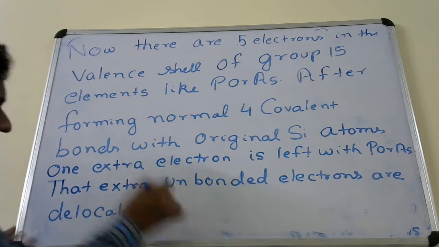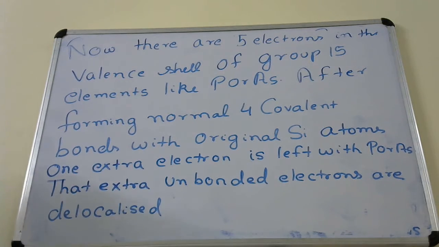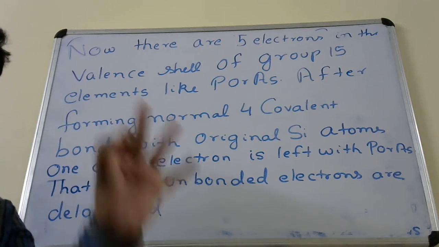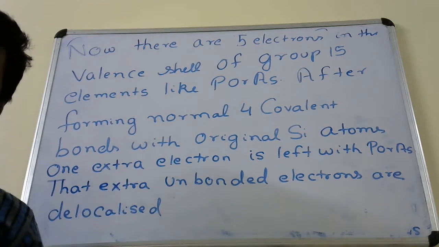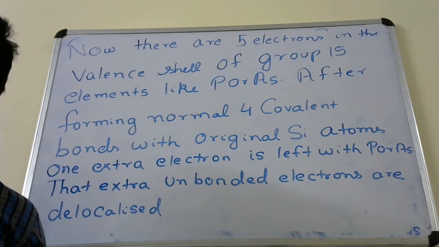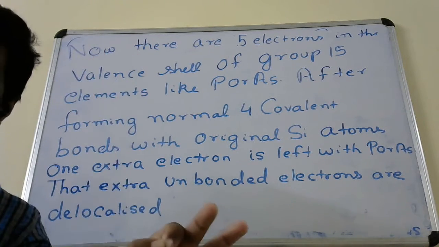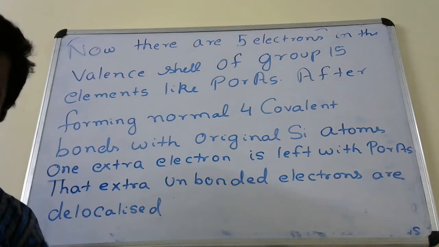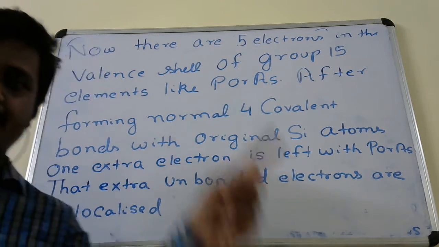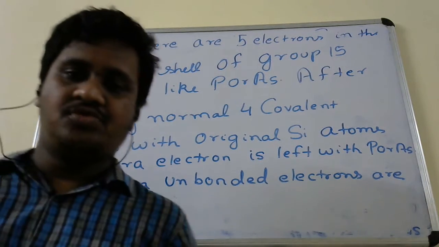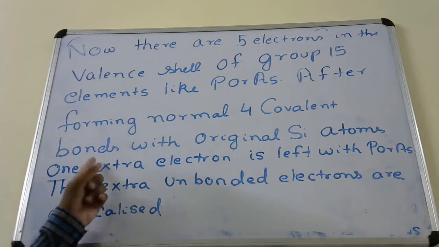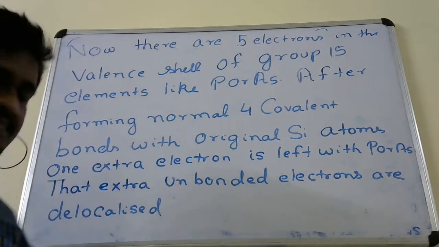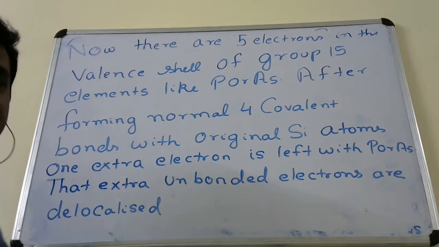Delocalized means what? Delocalized means it is not located at a particular point. It moves throughout the lattice of silicon and germanium. Throughout the entire lattice, this extra electron will move. That is the meaning of delocalized.